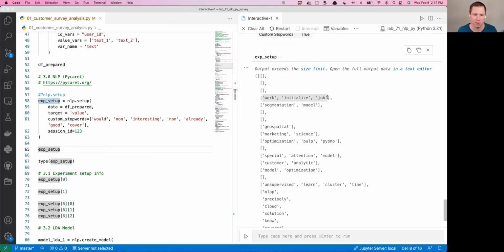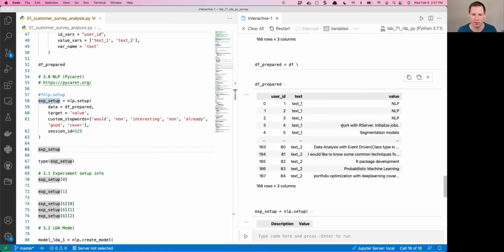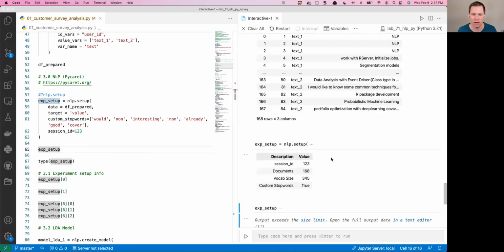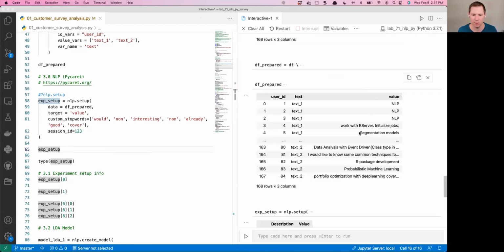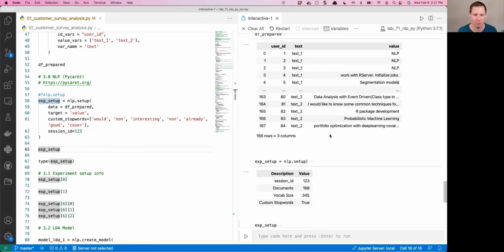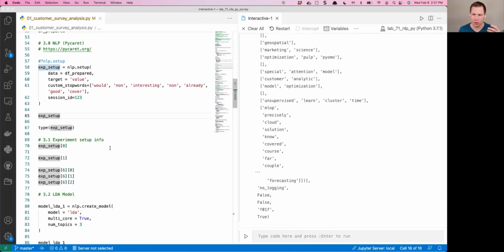But you can see what it's doing also. It's breaking up this thing, like "work with our server initialized jobs." It breaks it up into "work initialized job." The next one is "segmentation model," so it broke this one up into "segmentation models." See how it got rid of the S on the end, and it cleaned that text data up a little bit. All right, so this is what's called tokenization. It's the process of going through those sentences that the users provide, splitting them up into words.